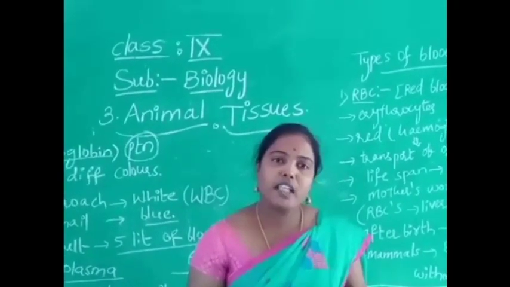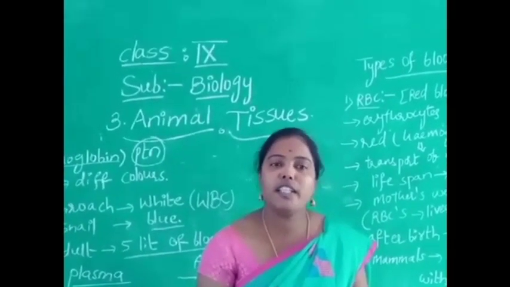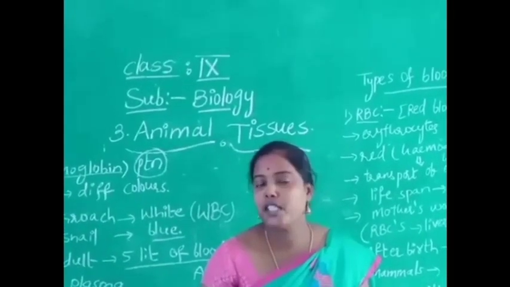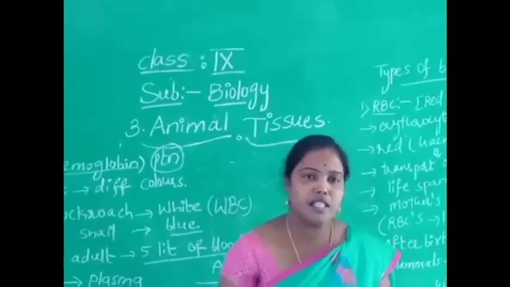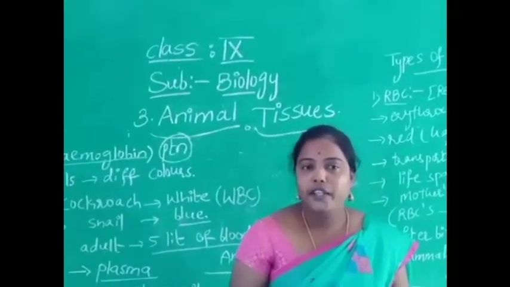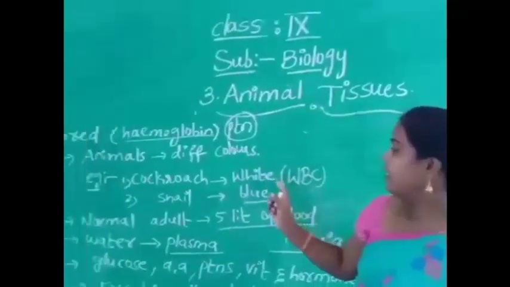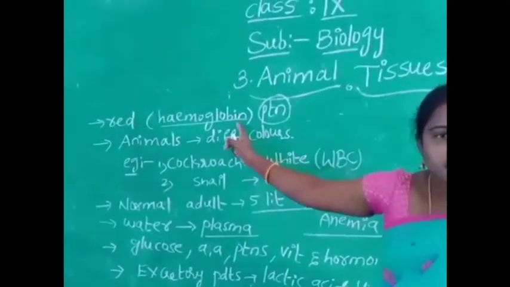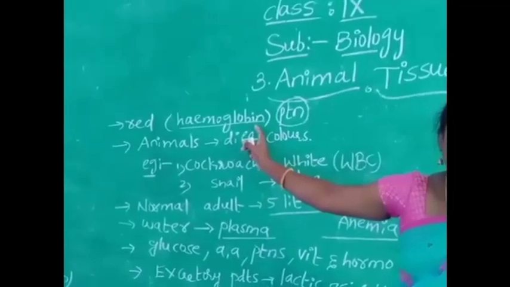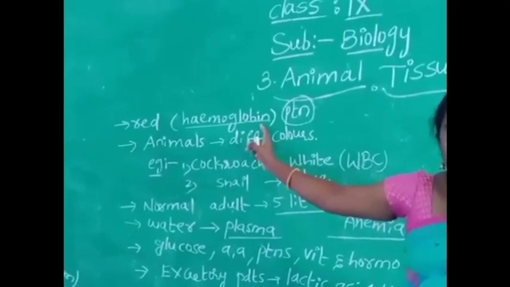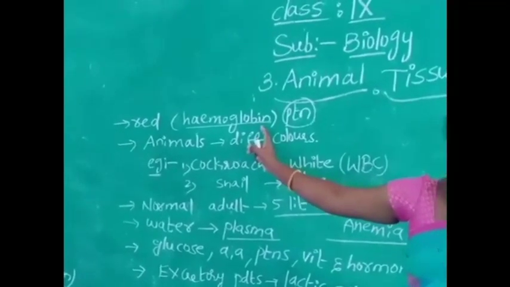Okay, the water dissolved in the blood is responsible for transporting blood from one place to another. Hemoglobin is a pigment responsible for transport of oxygen and carbon dioxide gases in the body.